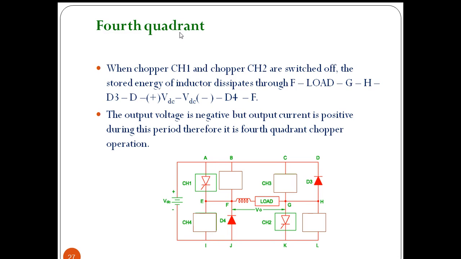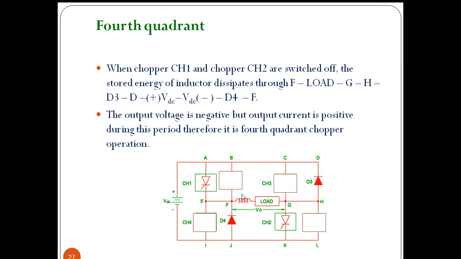And we are getting fourth quadrant operation when CH1 and CH2 are switched off. The stored energy across the inductor will dissipate through D3 and D4. The current path is from node F through the load to node D, node G, node H through diode D3, and from the positive terminal of the battery, the negative terminal of the battery through diode D4, and it goes to the load.